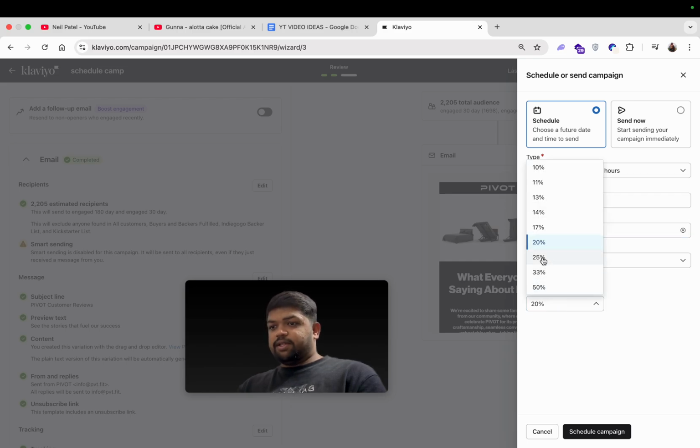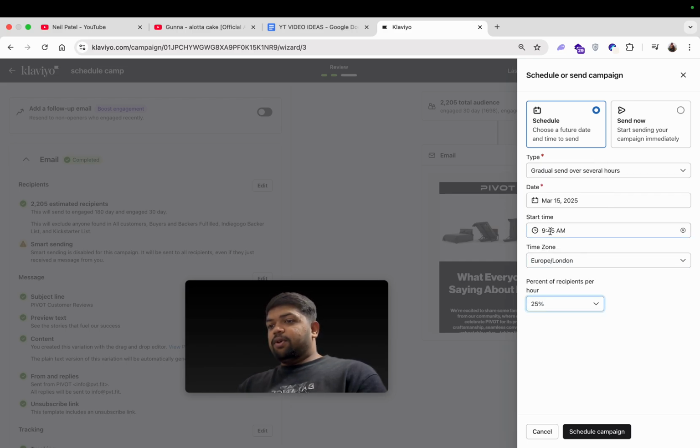For example, if I select 25, the first 25% will receive this email at 9:45 a.m. Another 25% will receive this email 1 hour after, and another 25% after 1 hour. So basically, you can see which hour people are opening our email the most, and based on the data, you can use this data in your future campaigns.